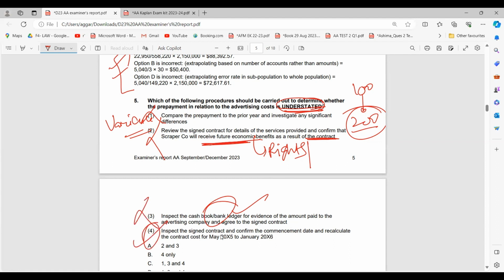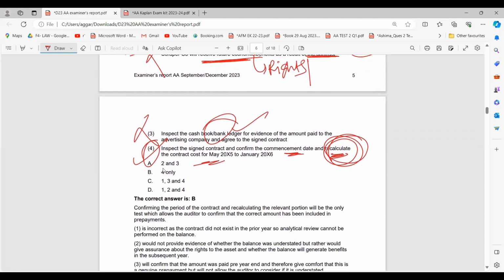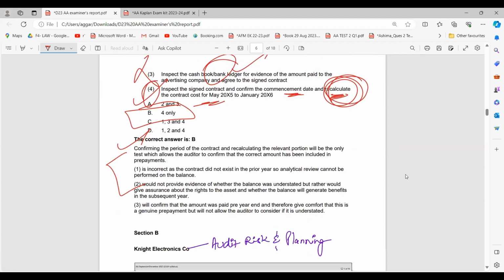This will be correct. Why will this be correct? Inspect the signed contract, confirm the commencement date, and recalculate the contract. So when we are recalculating, we'll actually get to know if it is understated or overstated, right? Because here we'll be confirming our period. If you see, the answer is 4 only, right? You can check out the explanations.